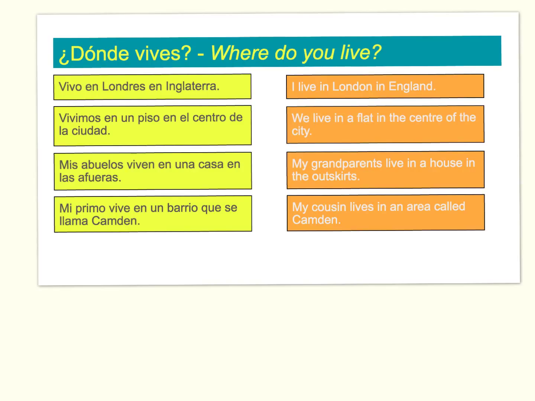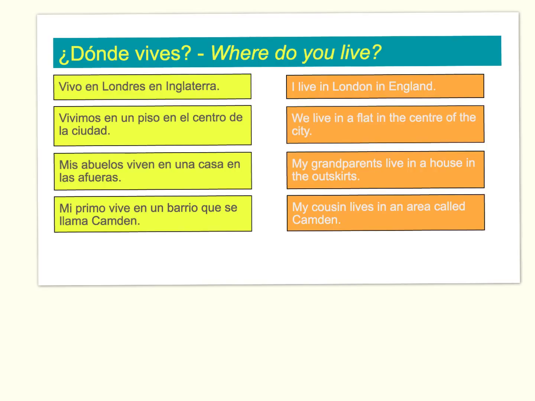Vivimos en un piso en el centro de la ciudad. We live in a flat in the centre of the city. Again, the word en being used for the kind of accommodation we live in and for the part of the city in which we live. El centro de la ciudad, the centre of the city.